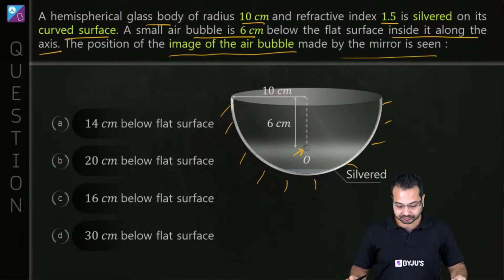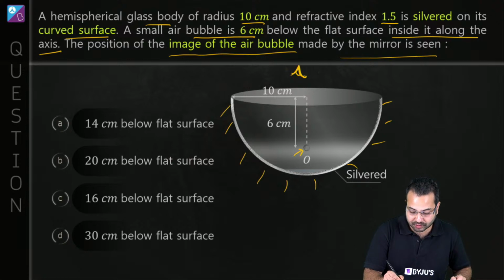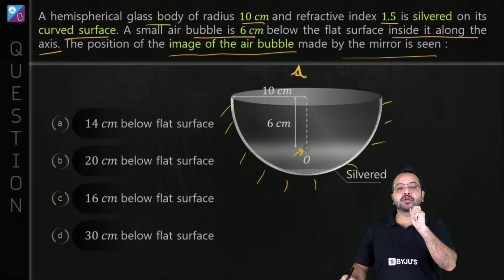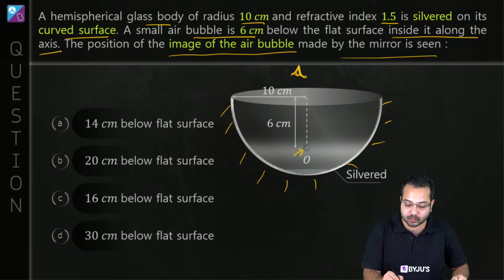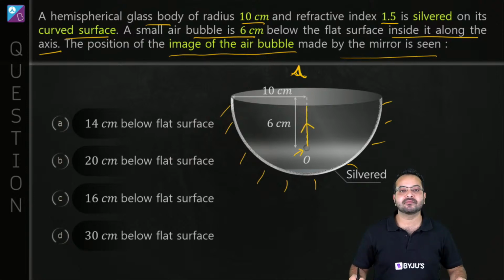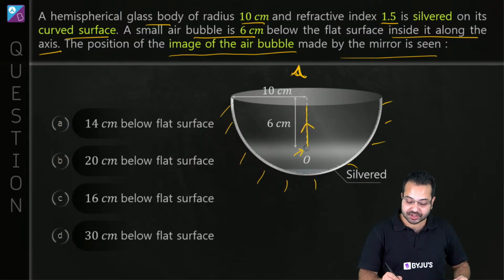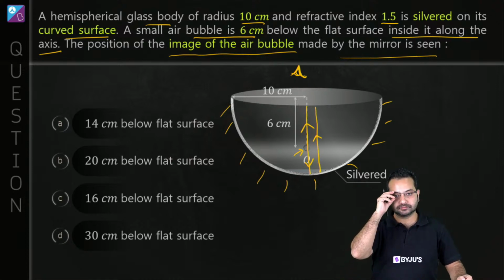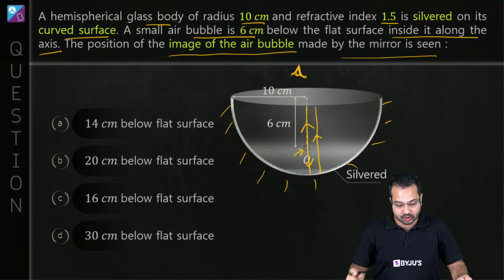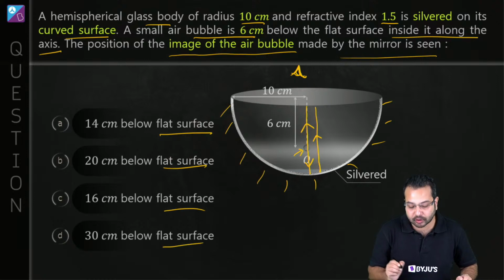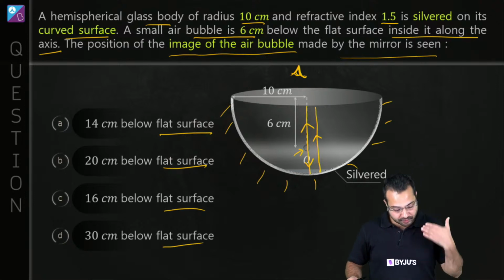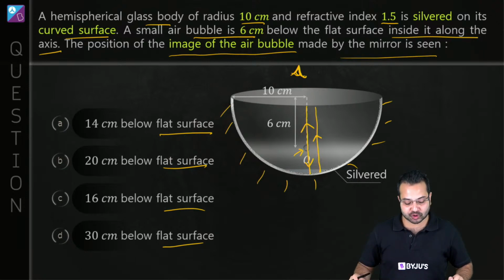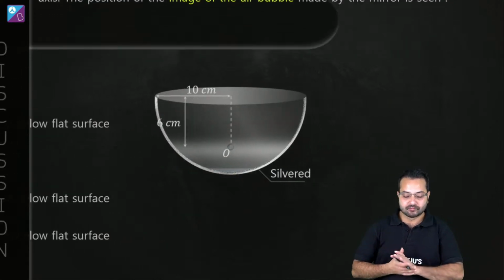the position of the image of the air bubble made by the mirror is seen. Okay, so what do we need to find out? Where is the air bubble? Okay, and we have to see from here. So there are going to be two light rays, one which is going directly from this object to the eye, and there's going to be another light ray which is going to get first reflected from the mirror, and then it is going to go to the eye. Is that correct? Clear? So we have to tell that from the flat surface. The options given are from the flat surface. So from the flat surface, we have to find what will be the position of the image. Is that correct? All right.